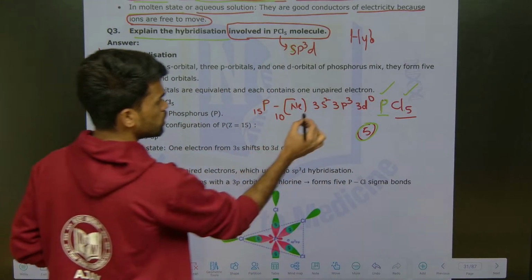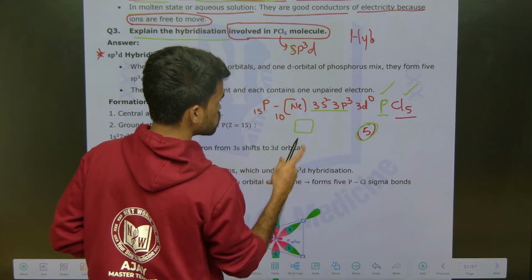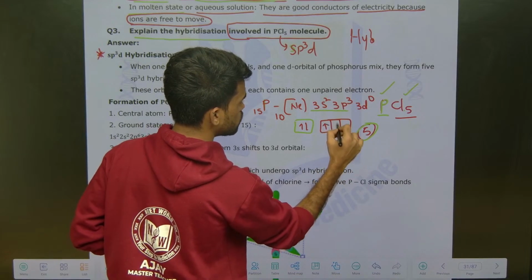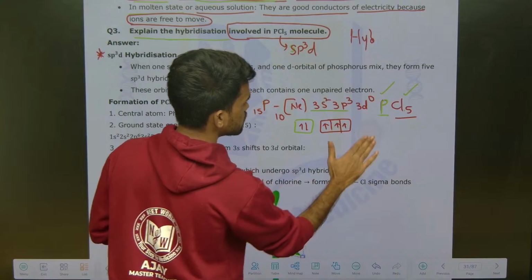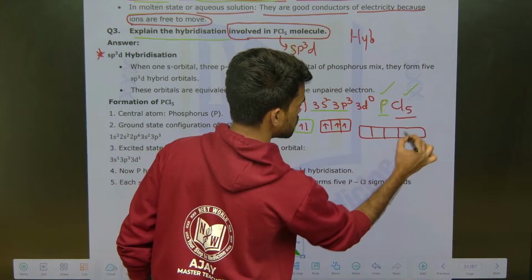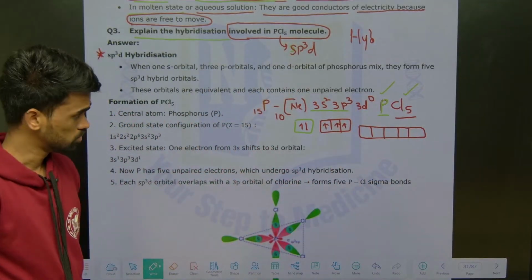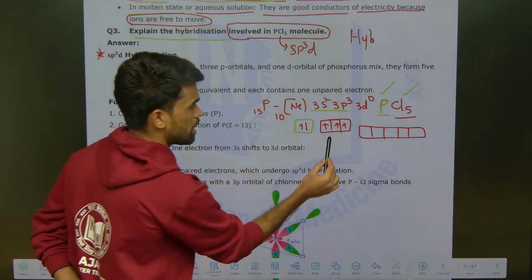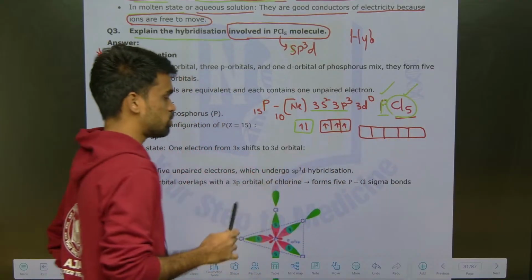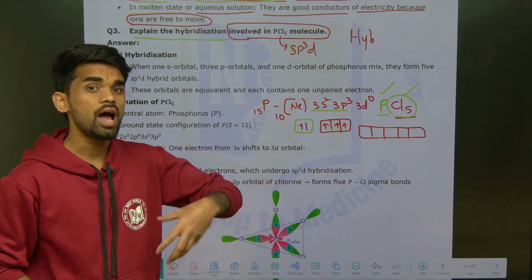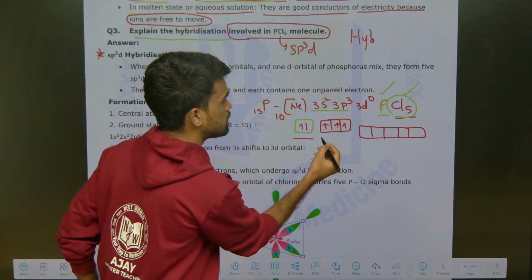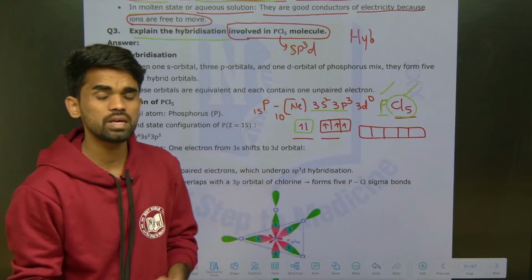Now, how do you represent them in orbitals? Here in 3s 2 electrons, in 3p 3 electrons, 1 2 3 like this. After this the 3d orbital is there, which is empty. We can represent the 3d orbital also like this, 5 d orbitals will be there. Now, if you observe, how many unpaired electrons are there? Only 3, but how many do we require? 5 required. That's why these orbitals will undergo hybridization. What do we mean by hybridization? They will redistribute. I am writing 3s separately, 3p separately, 3d separately right now. Why are we making them separately?